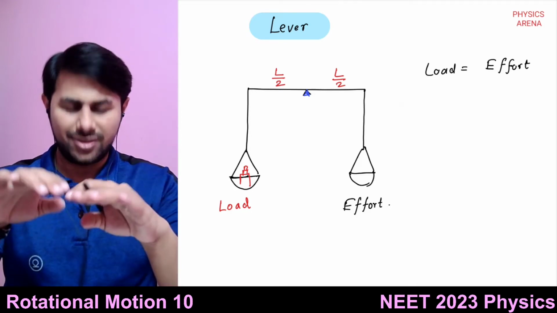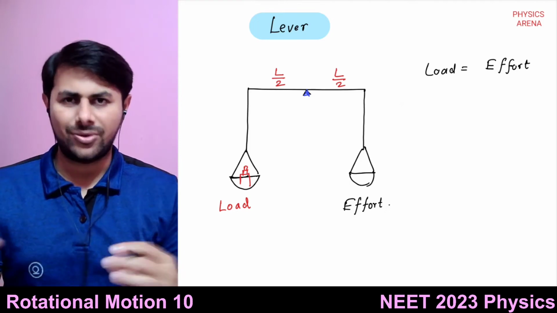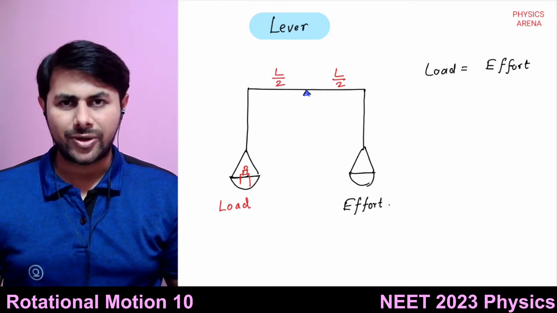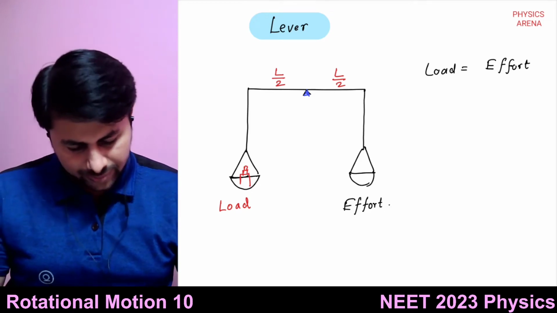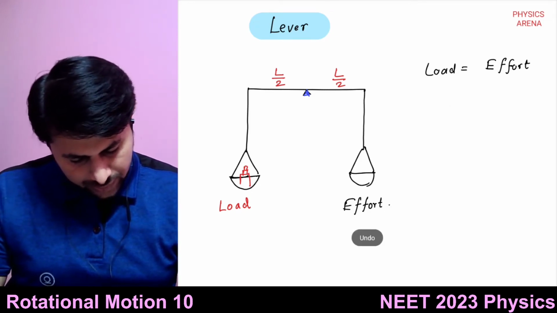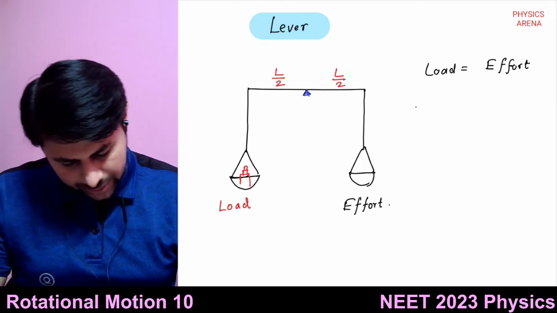The balance will be balanced and it will not rotate, because torques are balanced. So we can achieve the same thing.